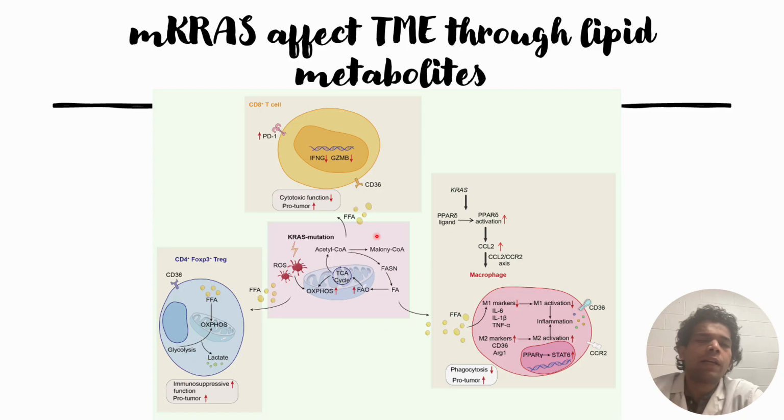Along with this free fatty acid, the KRAS will also release the cytokine CCL2, and both the free fatty acid and the CCL2 cytokine help in M2 macrophage polarization. What free fatty acid does is reduce the M1 markers. At the same time, it will upregulate the M2 markers, such as STAT6. These things usually happen through PPAR gamma to STAT6 upregulation.